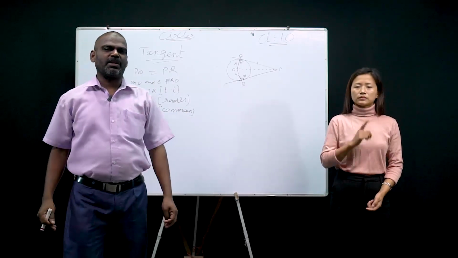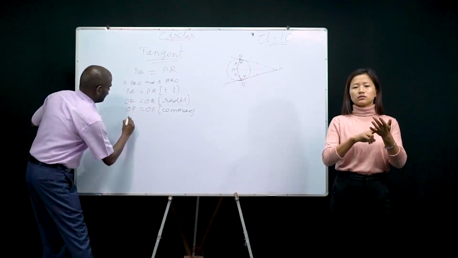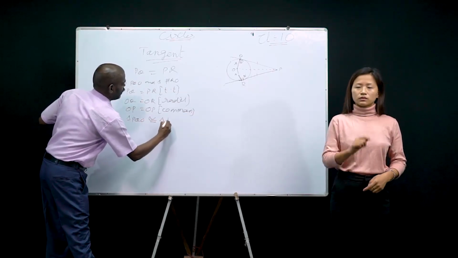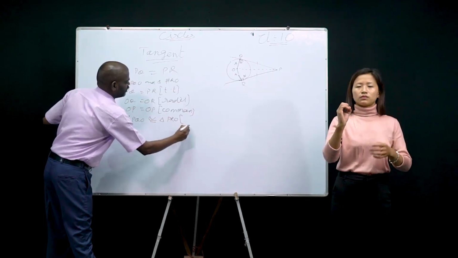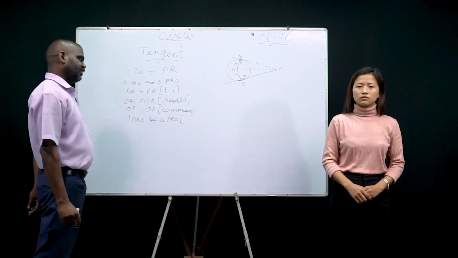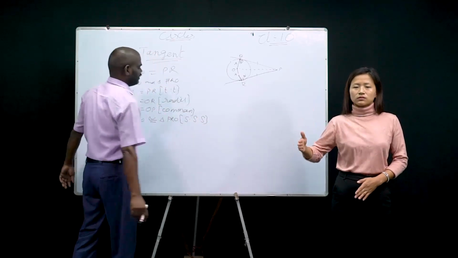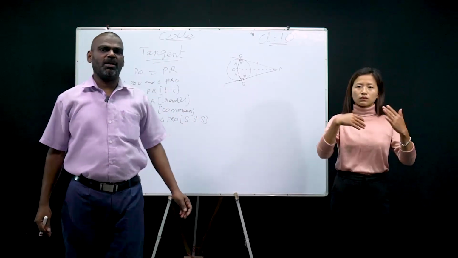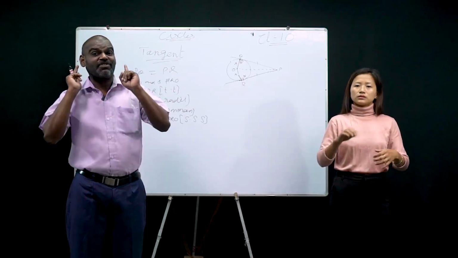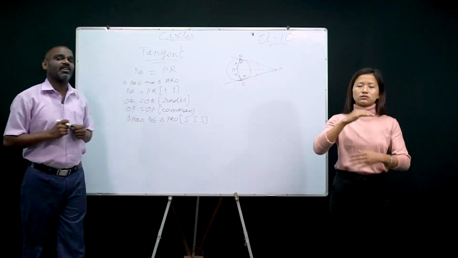Can you tell me these two triangles are congruent? Yes or no? Yes. Triangle PQO is congruent to triangle PRO. In what condition are they congruent? Side, side, side. Isn't it? All the three sides are equal. That means they are congruent to each other. If they are congruent, you already learned,